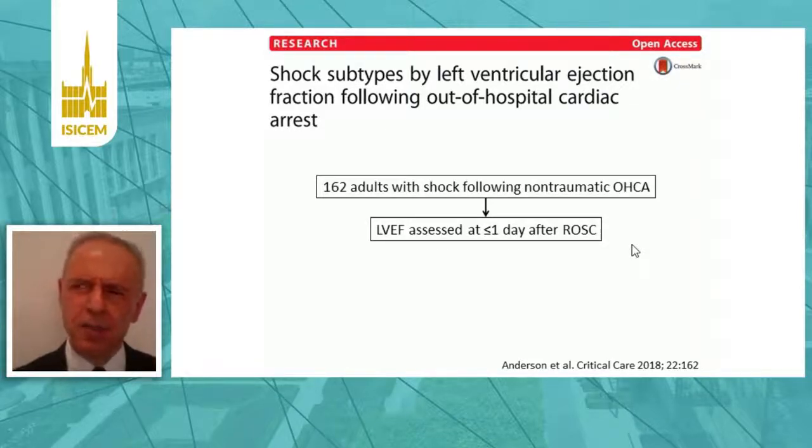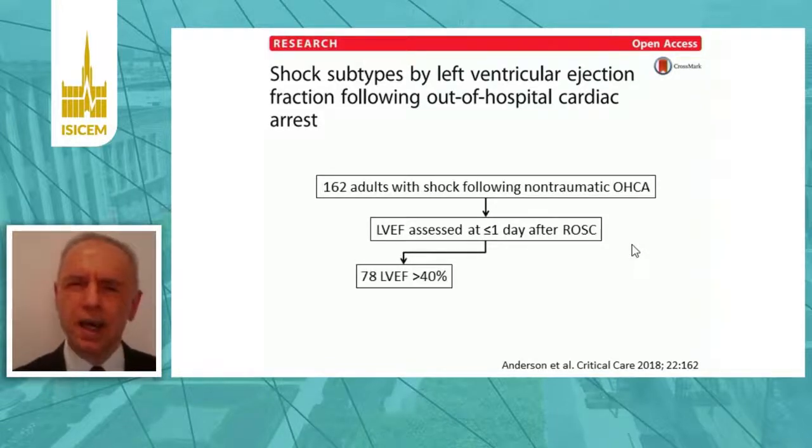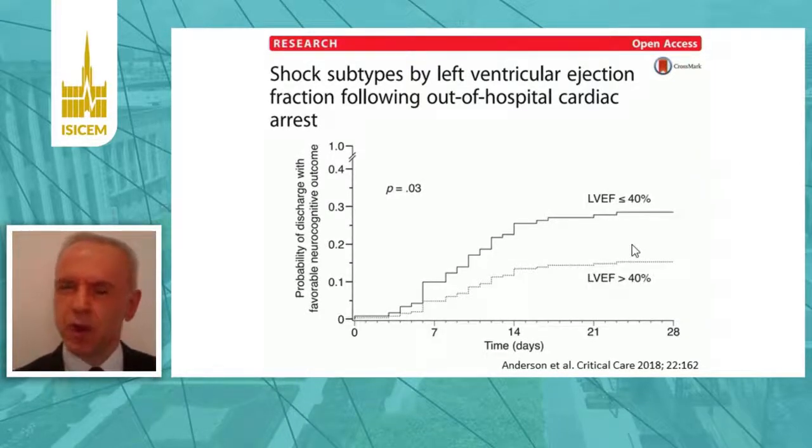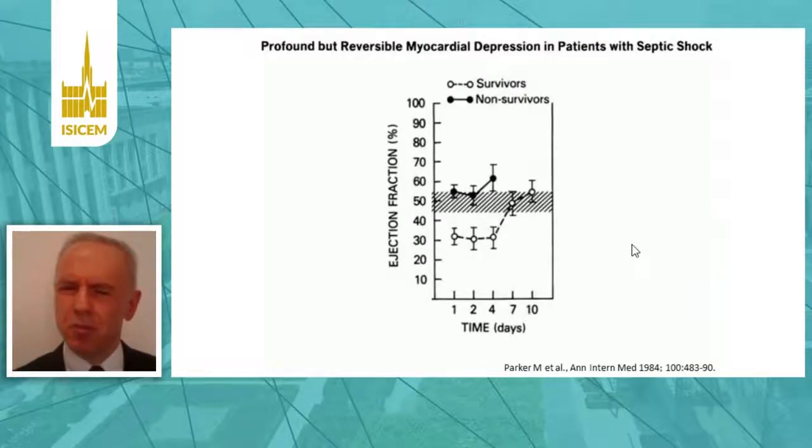They classified patients based on their left ventricular ejection fraction. About half of the patients had a normal or slightly reduced left ventricular ejection fraction. In the remaining half, the left ventricular ejection fraction was significantly reduced. And the results of the study showed, quite surprisingly, that after correction for major confounders, patients with lower left ventricular ejection fraction had a better outcome, both in terms of survival and in terms of good neurological outcome, which parallels old evidence from studies in septic shock showing the same result.